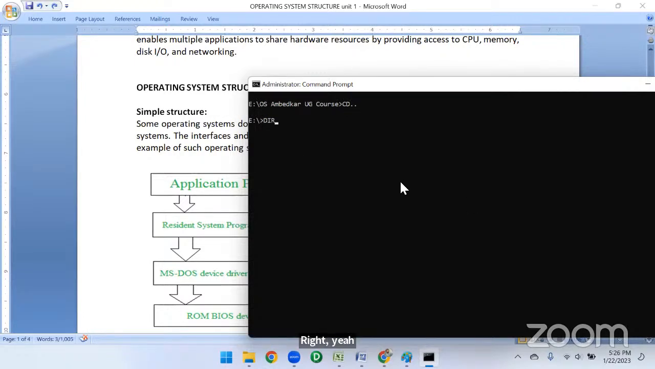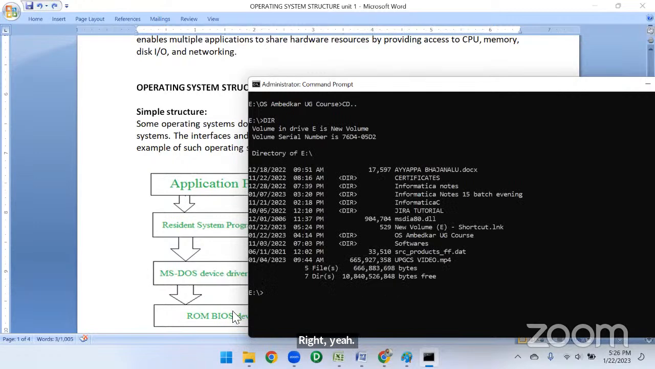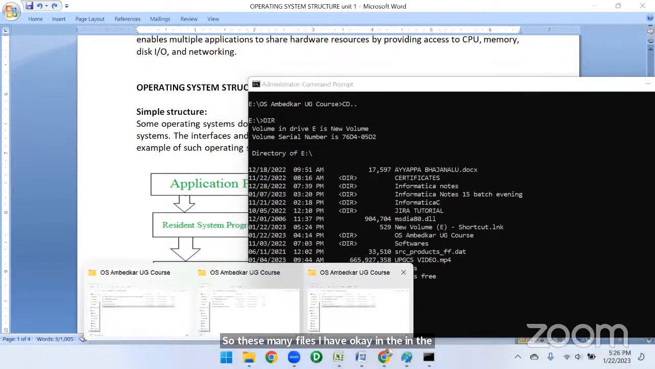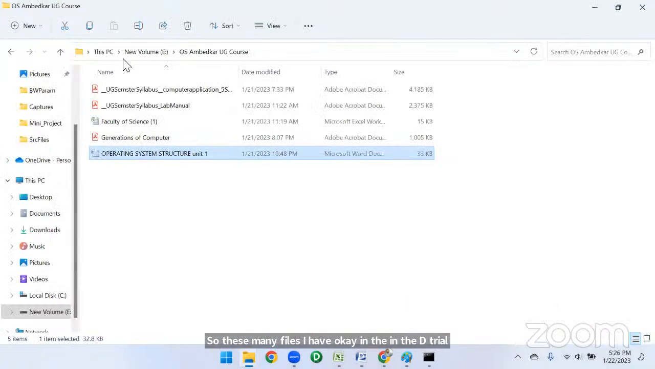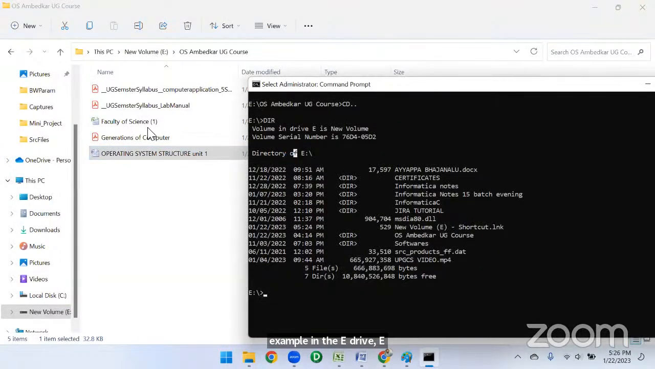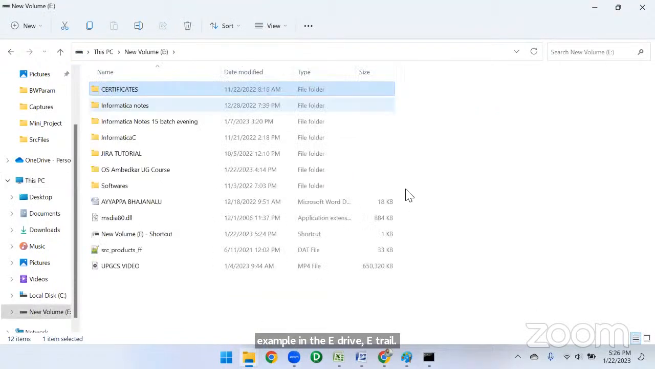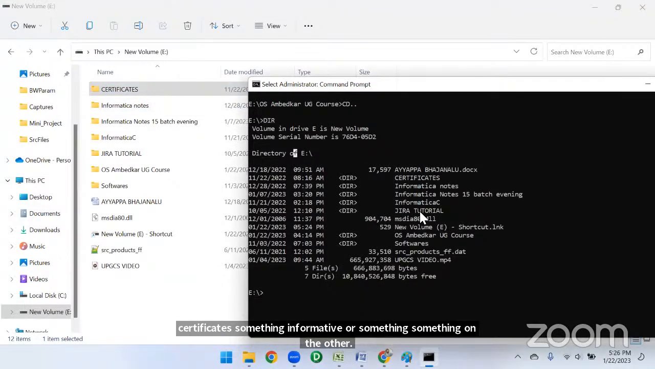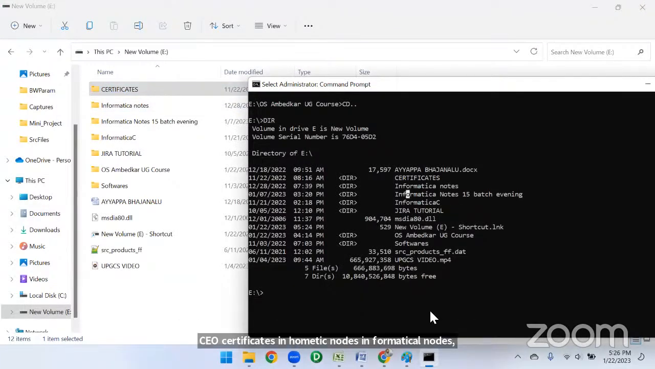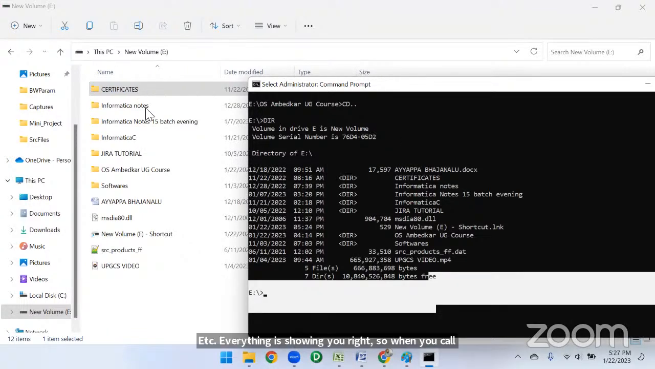So these many files I have, okay, in the E drive, for example. In the E drive, అంటే ఈలోకి వెళ్దాం మనం. Example. Yeah, E drive లో మనకునే సర్టిఫికేట్స్, సంథింగ్ ఇన్ఫర్మేటికా నోట్స్, సంథింగ్ ఉంది కదా. See certificates, informatica notes 15 batch, etc. Everything is showing you, right? So మనకి ఇక్కడ చూస్తే ఎలా అర్థమవుతుంది, right?